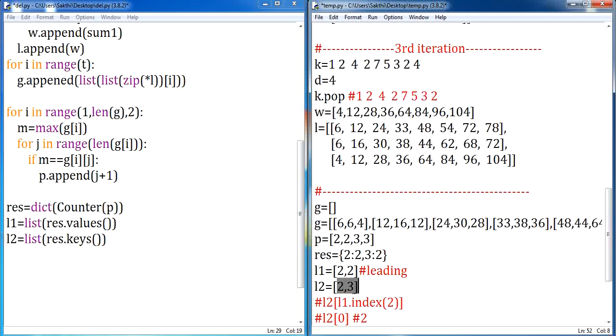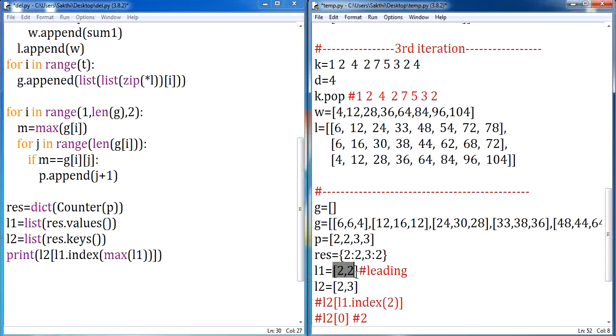Now what I am supposed to find? I am supposed to find the leading count. You can notice that both the persons are leading twice. Whenever this is the scenario, we are supposed to follow the input sequence. Whoever is first, I am supposed to display that person as the winner. So in order to find that, I am going to print. Here we are supposed to find the person who is leading. I can give it such a way: L2 of L1 dot index of max of L1, which is nothing but finding the maximum of L1.